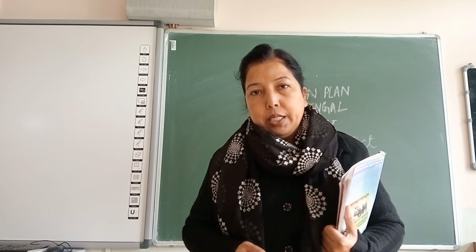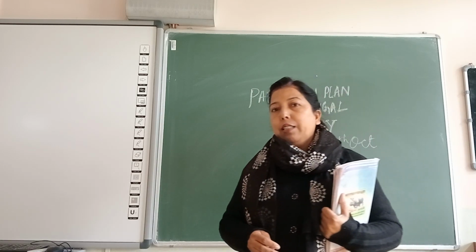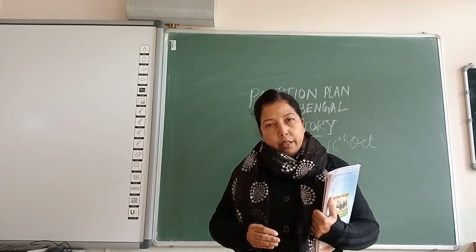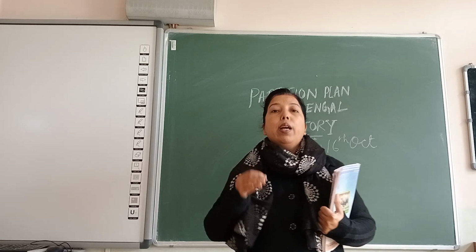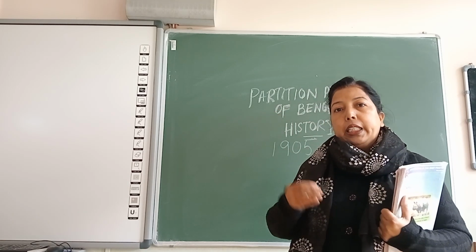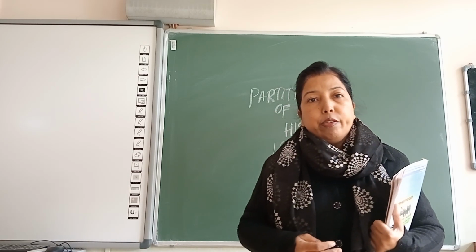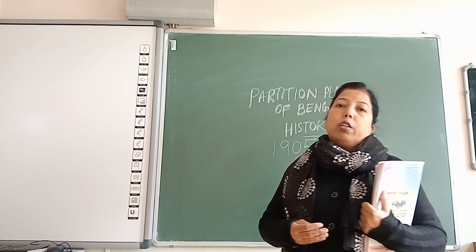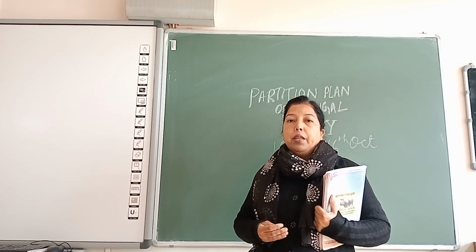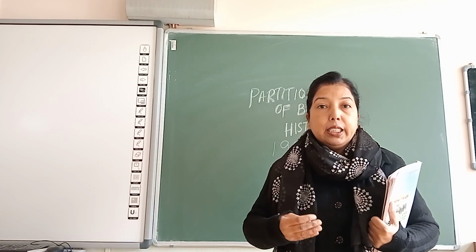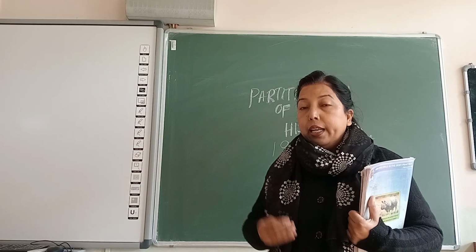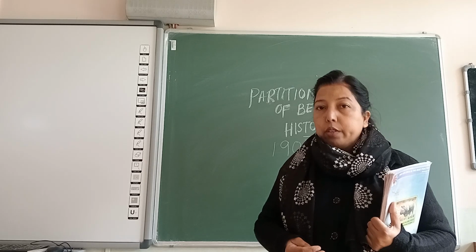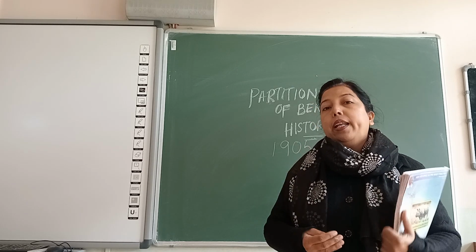First of all, let me tell you, when the partition plan of Bengal took place, it was Lord Curzon who was the Governor General. The main persons who helped Lord Curzon geographically to do the partition were Henry Fraser and J. Devin Fuller. They were also the Chief Commissioners of Bihar, Madhya Pradesh and Assam. These were the two persons who did the paperwork and helped Lord Curzon to do the partition. And Lord Curzon, the Governor General, was the one who announced the partition plan of Bengal.